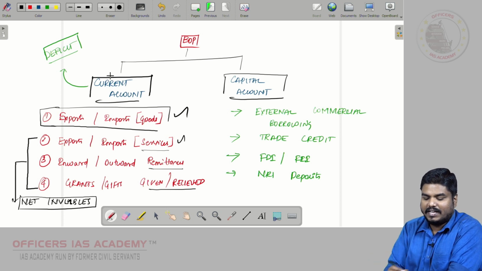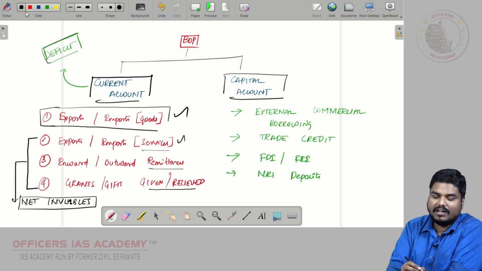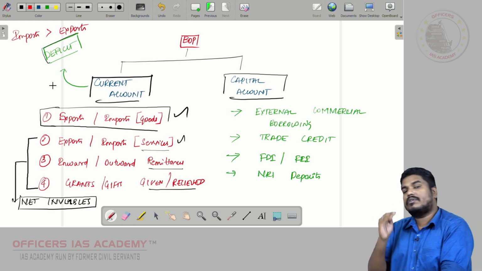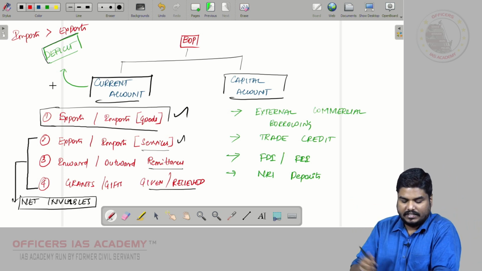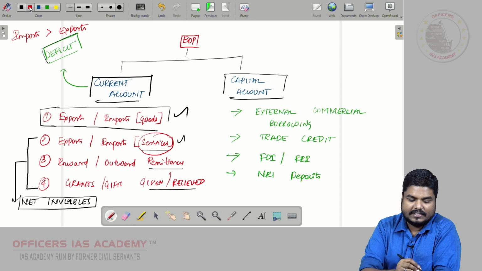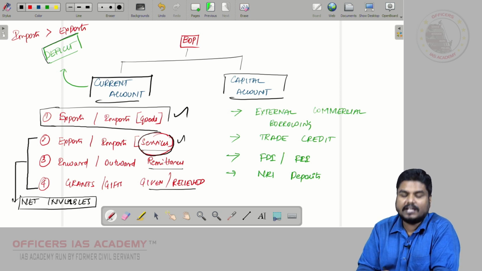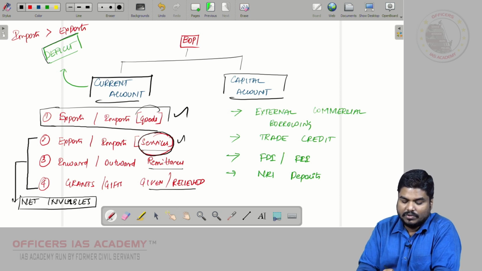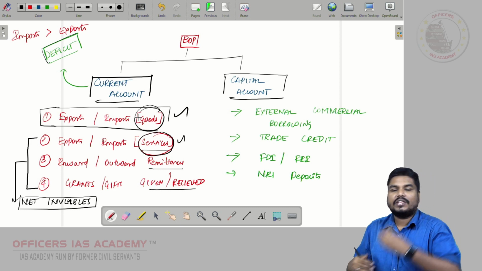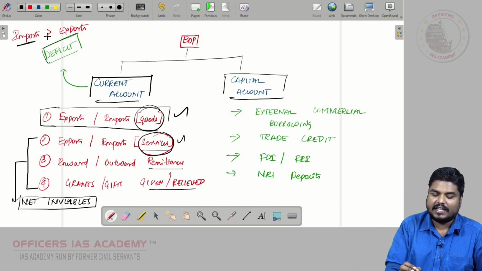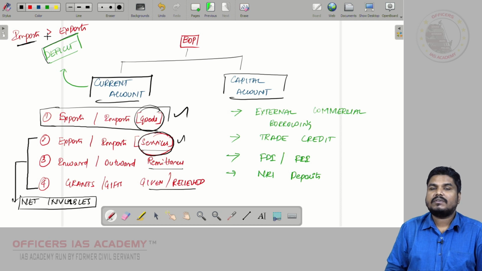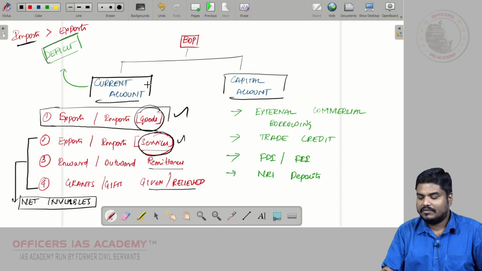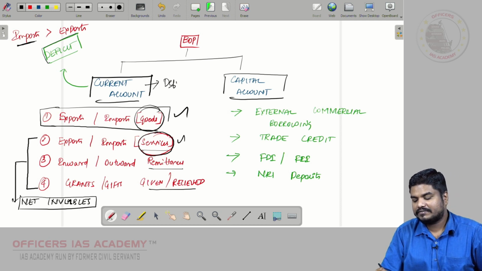So in current account you will generally have a deficit, because in India imports are more than exports. See, though in services our exports are more, however in goods our imports are more. You add everything, imports will be high. So in current account there will be a deficit.